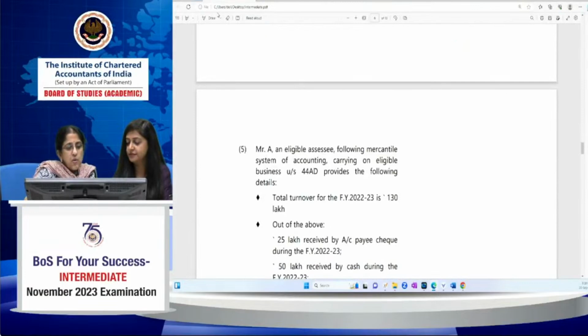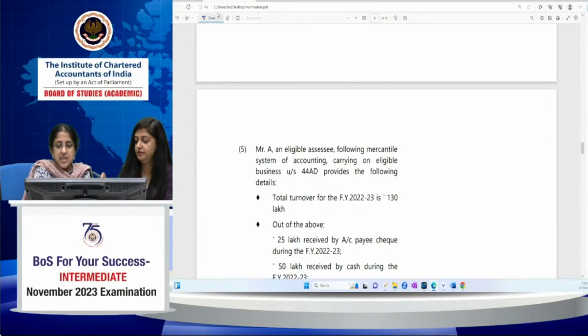I suppose now we go to profits and gains of business and profession. Presumptive tax provisions under 44AD, once again a very important provision.